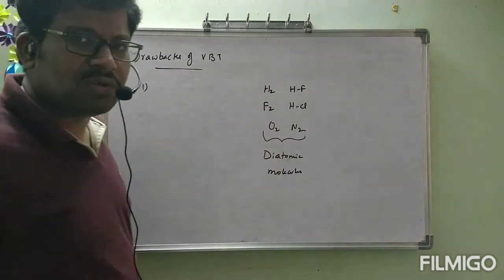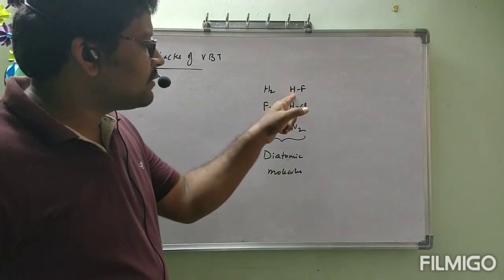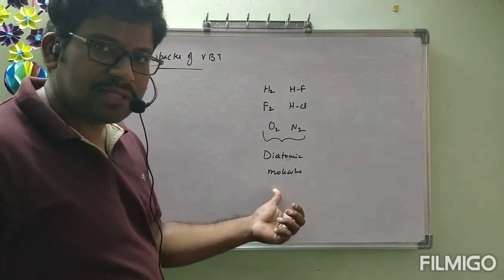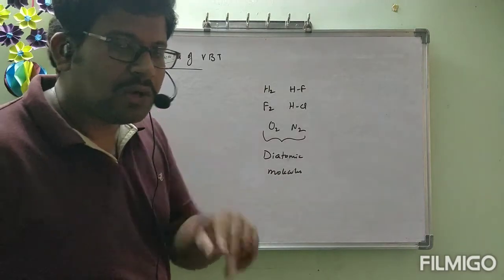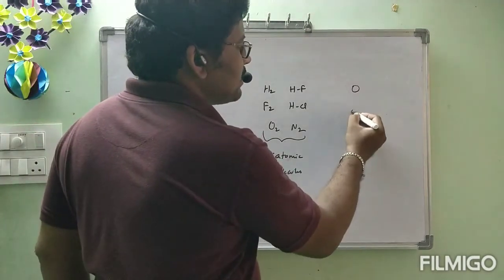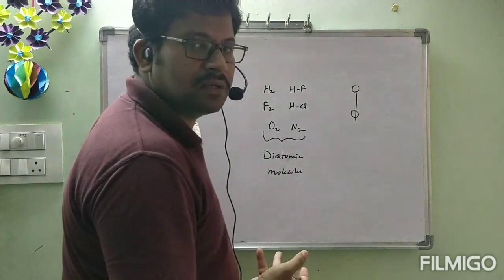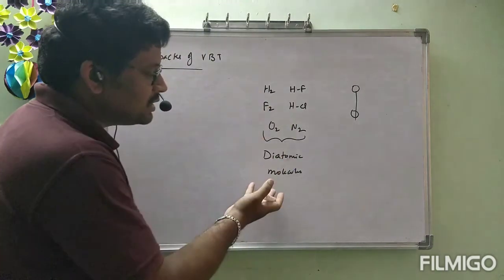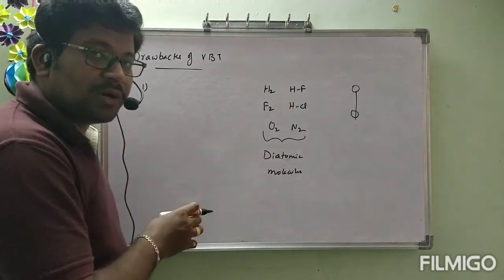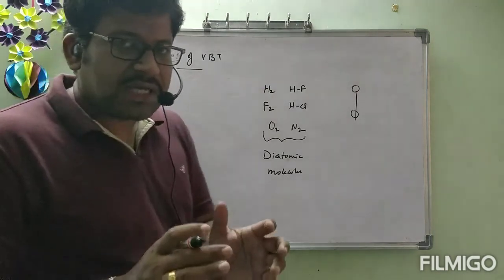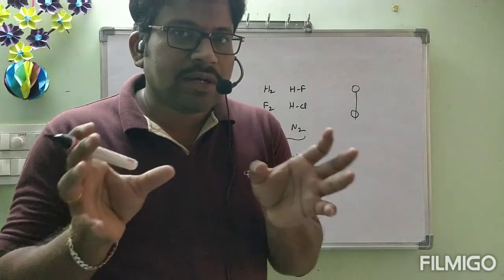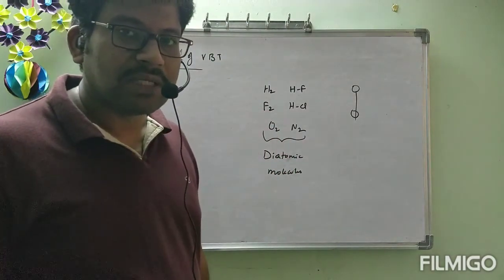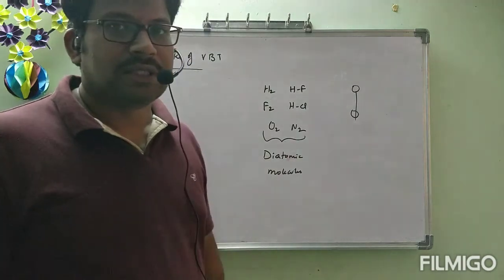Diatomic means molecules with two atoms. Here one hydrogen atom and one fluorine atom, two atoms only. Two atoms means one atom is here and another atom is here, so we will get a straight line only. The structure is nothing but a straight line. So these are all diatomic molecules. Valence bond theory successfully explained how a covalent bond is formed in diatomic molecules only.